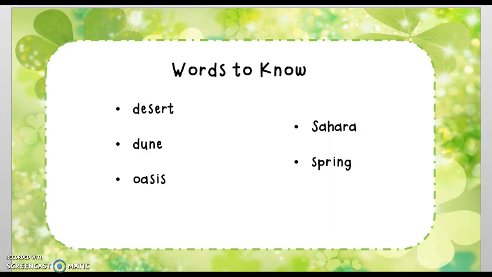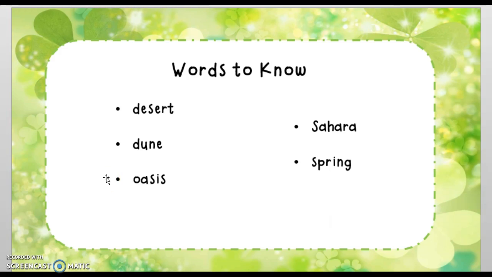All right, friends, next we are going to review words to know. These are words that you will see in this article that we are going to be reading, and we need to review the vocabulary words first. The first word is desert. And a desert is a large area of land where there is little water, very little rain, and few plants. That is a desert. Our next word is dune. And that is a hill of loose sand, and it's made by the wind blowing the sand. So the wind blows the sand into a hill. That is called a dune, or a sand dune.